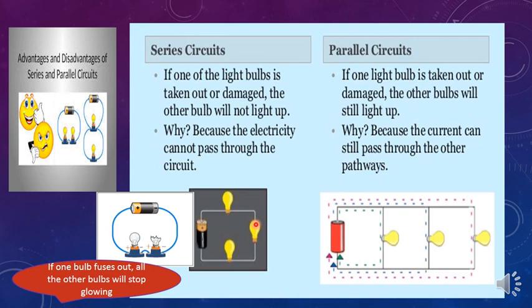Then coming to the next disadvantage, in series connection, the overall resistance of the circuit will increase. Can you guess why it increases? It is due to the current from the power supply is low. I told you all the current should pass from one appliance to another. So in this case, the resistance is increasing because the current is decreasing. So all these are disadvantages of series circuits. Now you will be learning the advantages of parallel circuits.